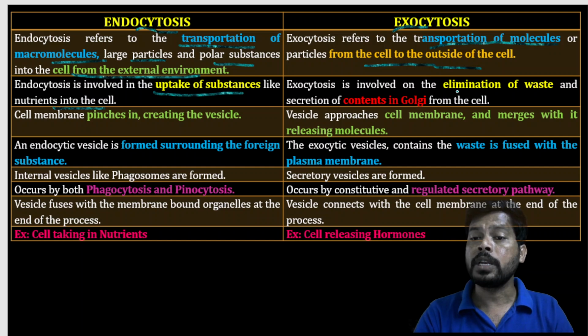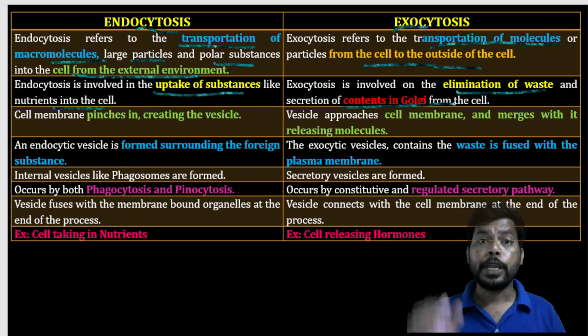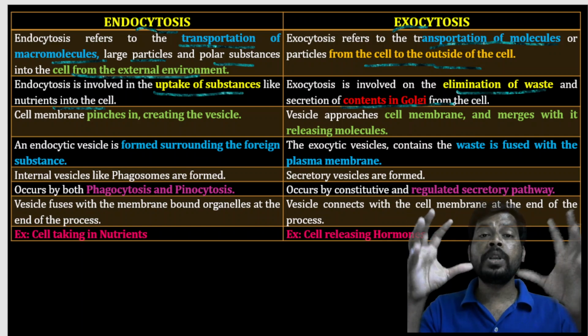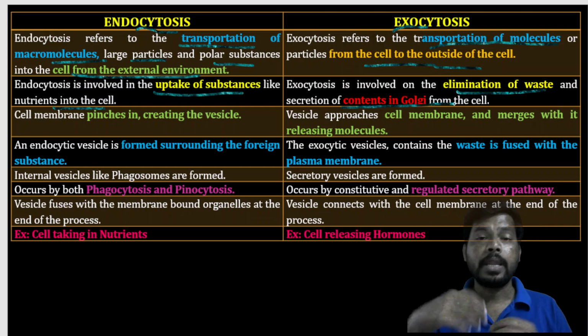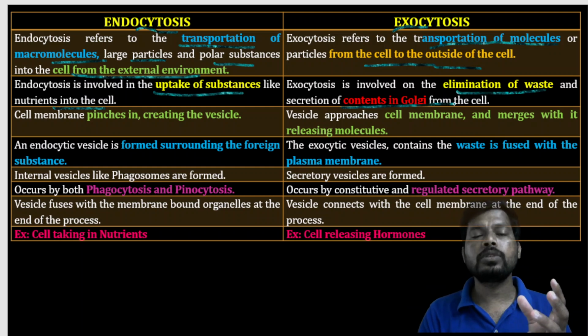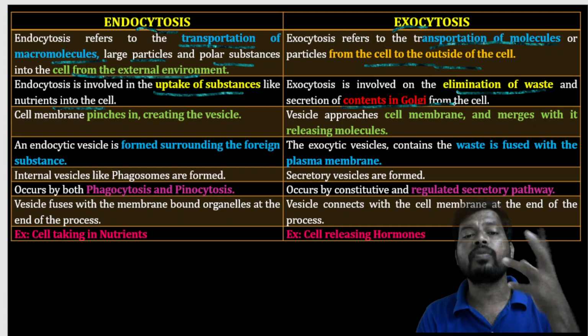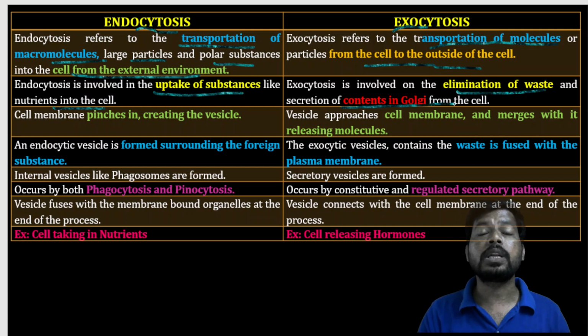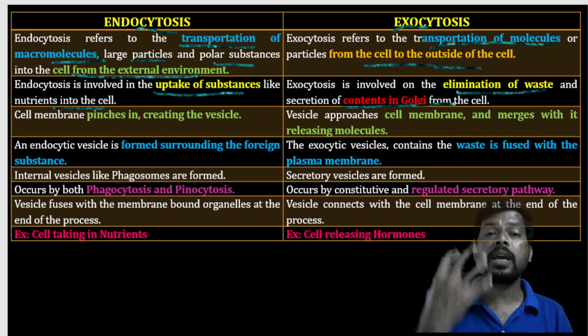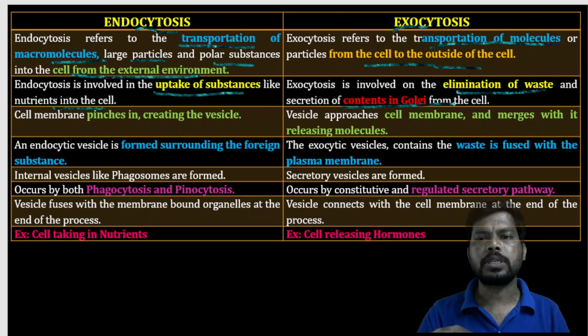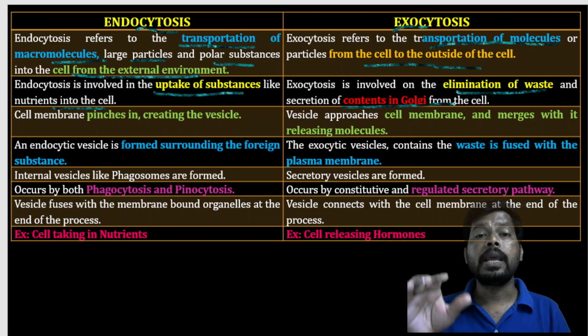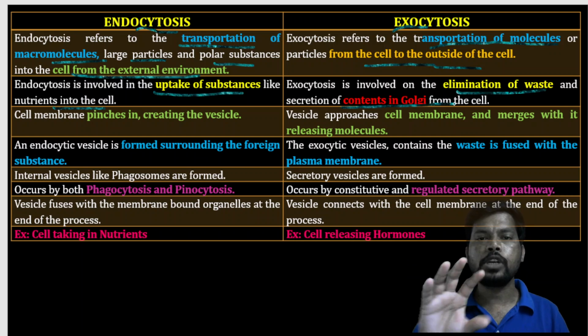Exocytosis is involved in elimination of waste as well as secretion of contents from the Golgi out of the cell. So endocytosis is movement of substance into the cell in the form of vesicles, and exocytosis is movement from the cell to the outside in the form of vesicles.